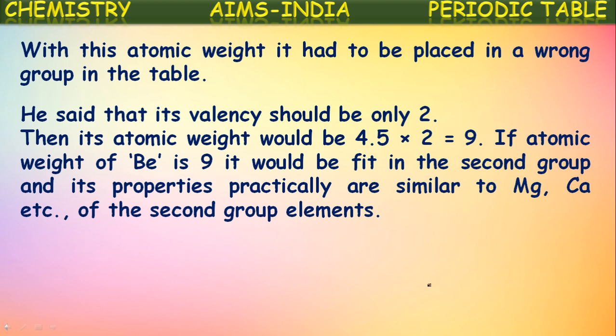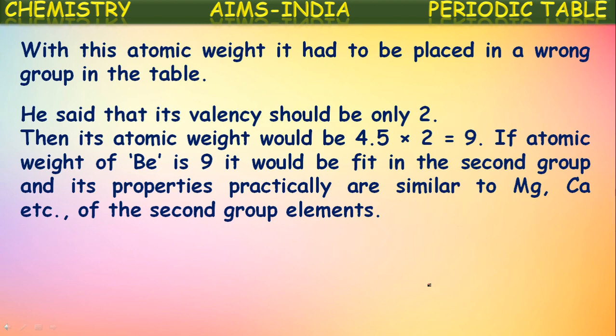If the atomic weight of beryllium is 9, it would fit in the second group and its properties practically are similar to magnesium, calcium, etc. So based upon the chemical properties and the placement in the periodic table, he expected its atomic weight and he corrected the atomic weight of beryllium. It is not 13.5, it is to be 9 and its valency should be 2. In this way he predicted its valency and he corrected its atomic weight, and it fits in the second group